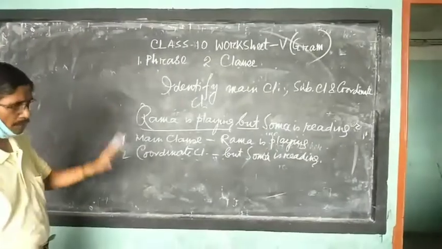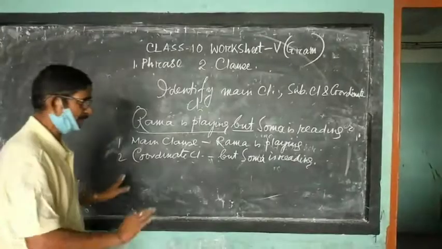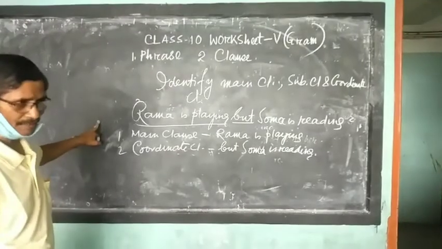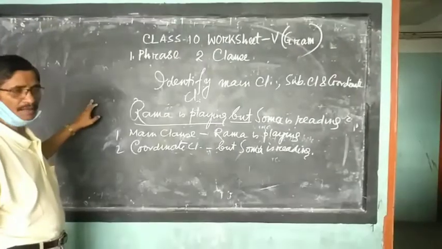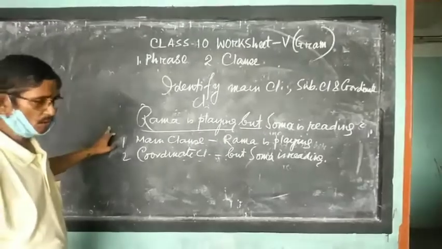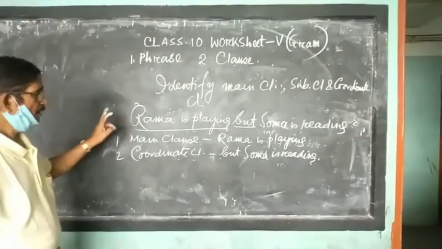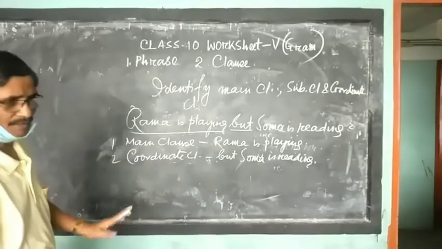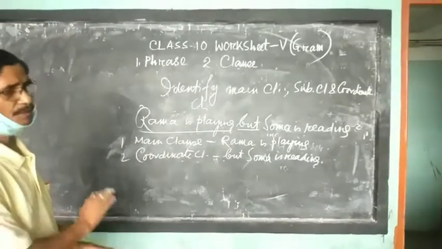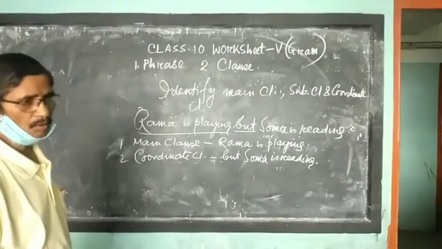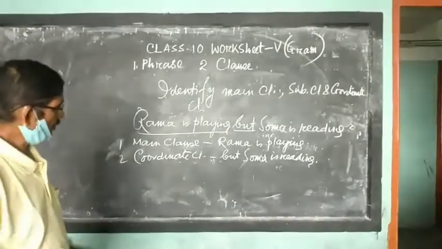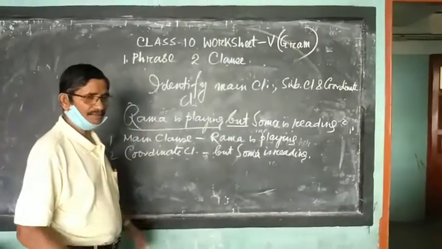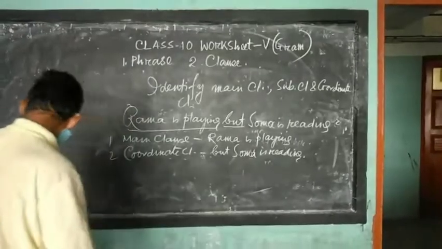Almost all the questions in your book, I discussed the pattern also: identify the subordinate clause, underline the subordinate clause, identify independent clause and dependent clause, and identify main clause, coordinate clause, subordinate clause. All I discussed, and the rest is fill in the blanks with suitable clauses. Up to this, worksheet 5 is almost completed. Next I shall start worksheet 6. Okay, thank you.